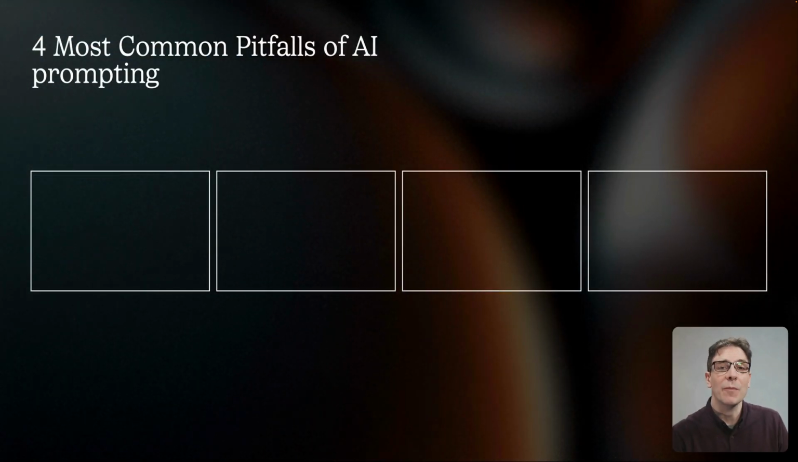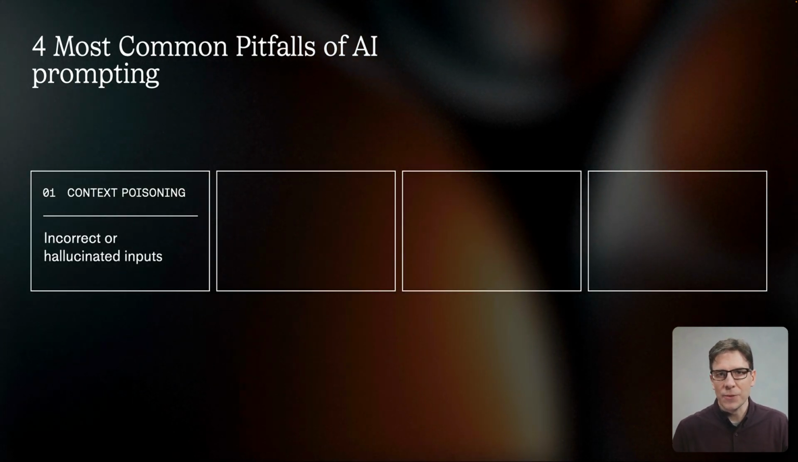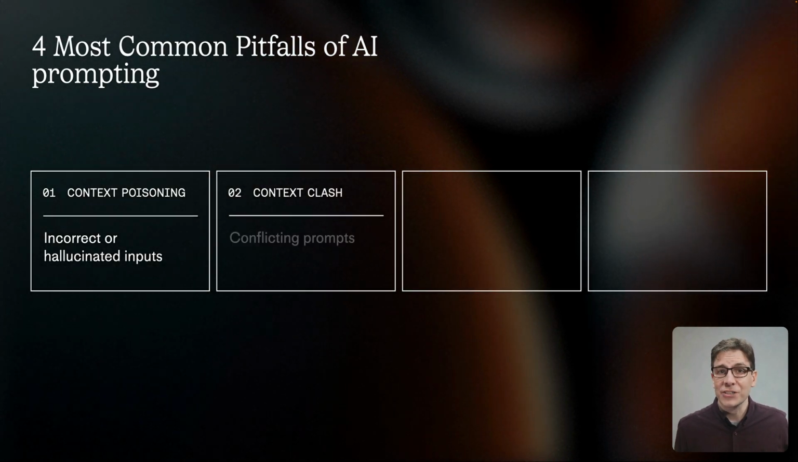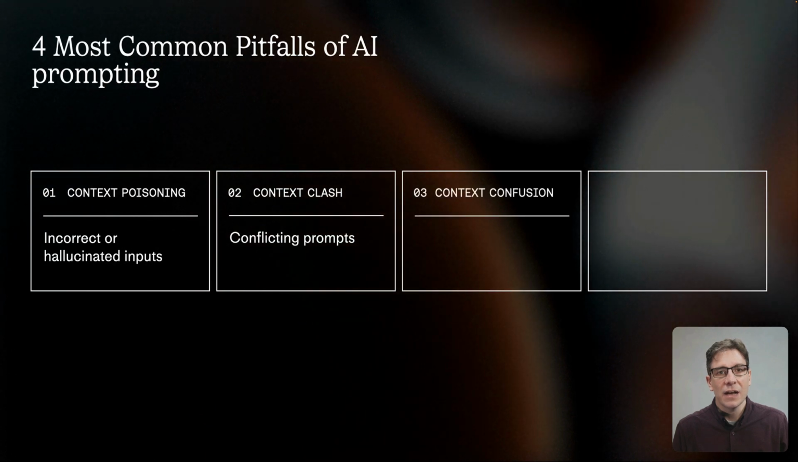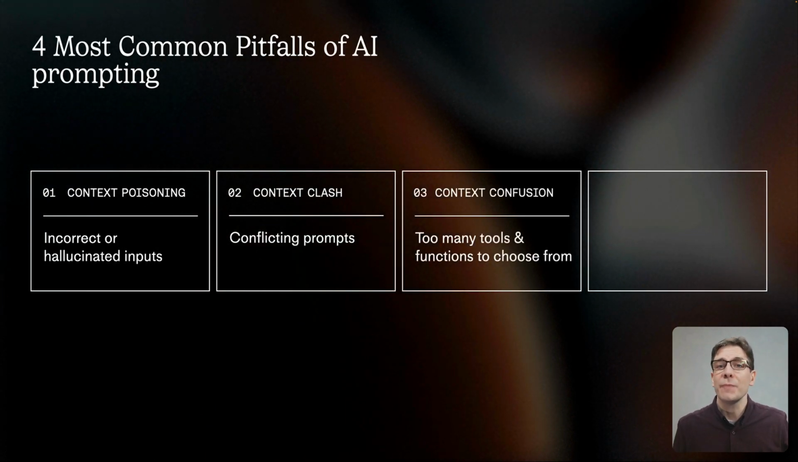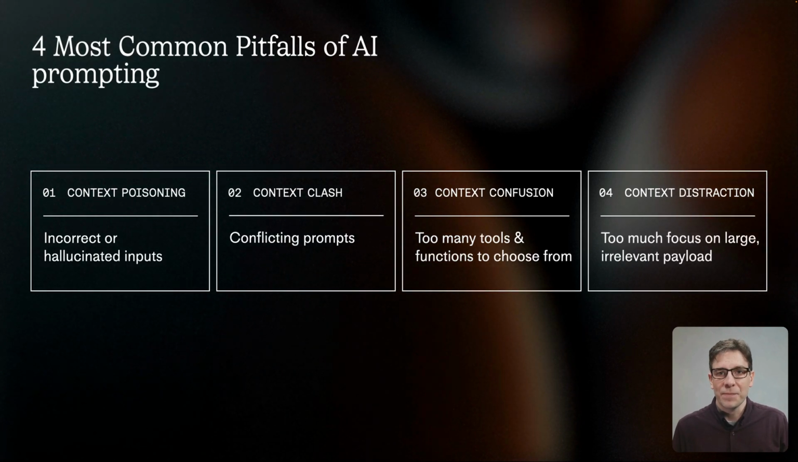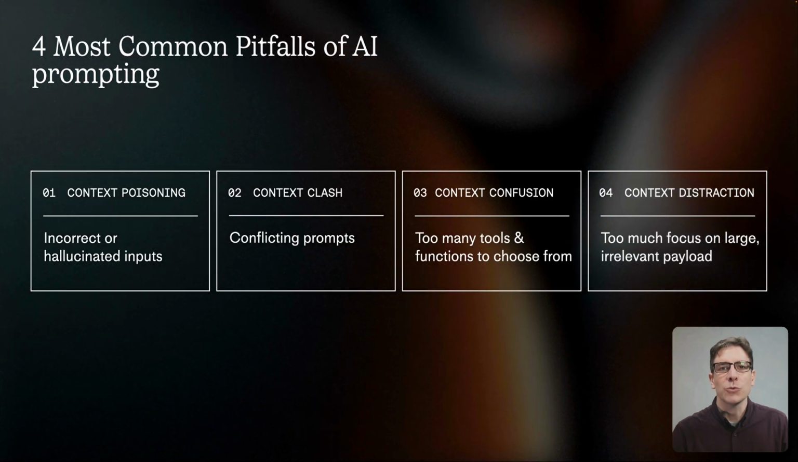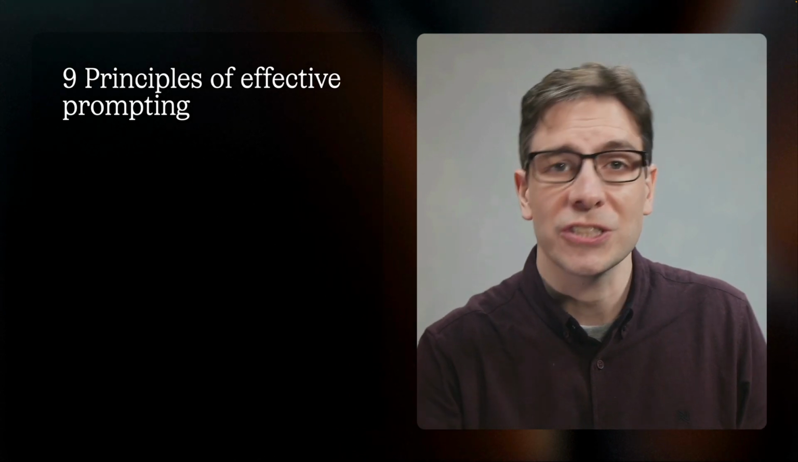First, the most common pitfalls. Context poisoning. This is when something incorrect makes its way into the prompt. Context clash, when two parts of the prompt or setup contradict each other. Context confusion, too many tools, too little direction. And context distraction, when there's so much information, your AI doesn't know what to focus on. To avoid these common traps, here are 9 principles we recommend when writing prompts or designing task instructions.